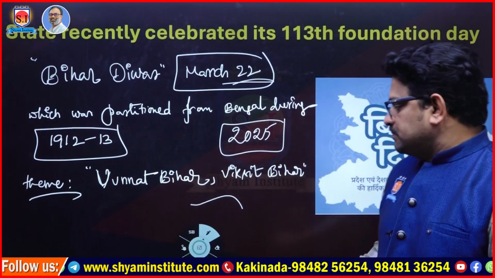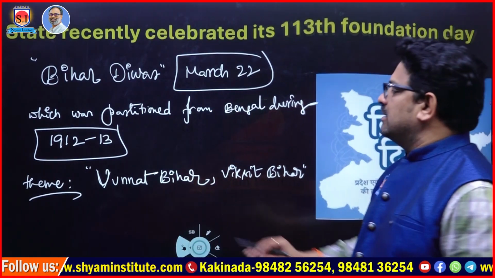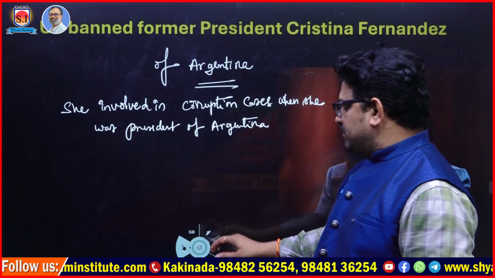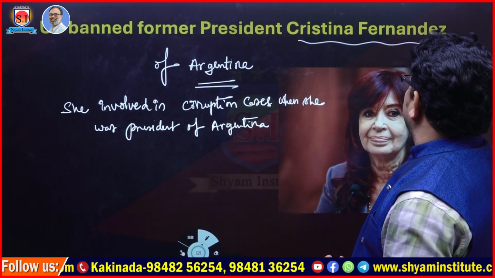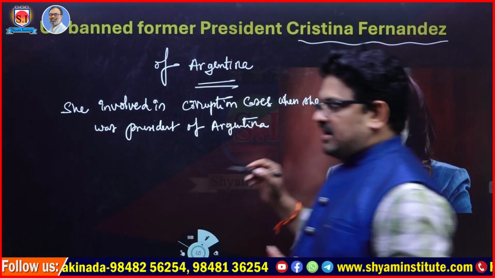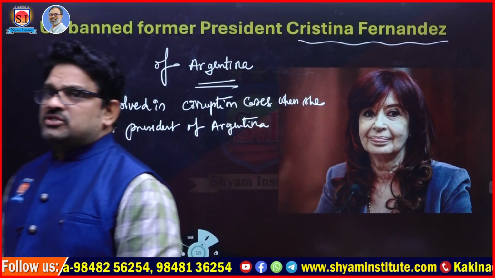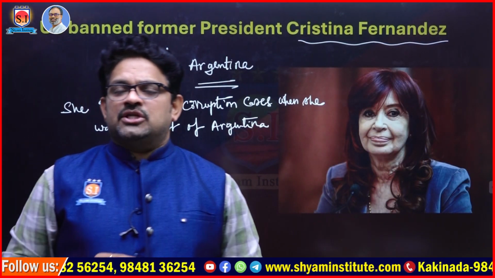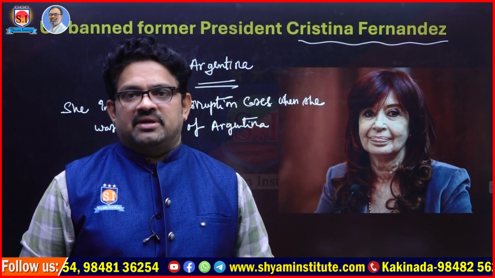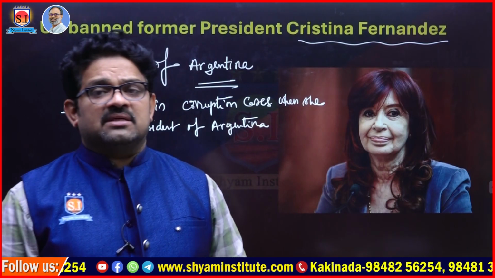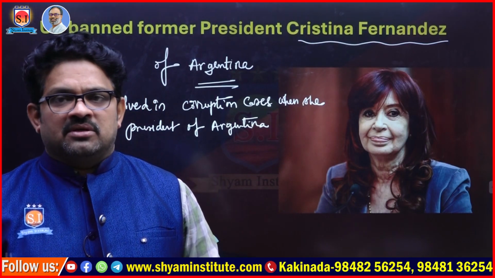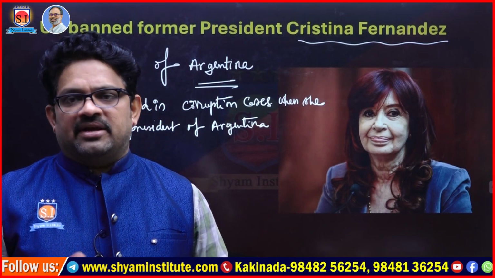I am moving to the next one. Have a look at this one. The US banned former President Cristina Fernandez. Cristina Fernandez was a president of Argentina, and recently the US banned her from entering their nation.